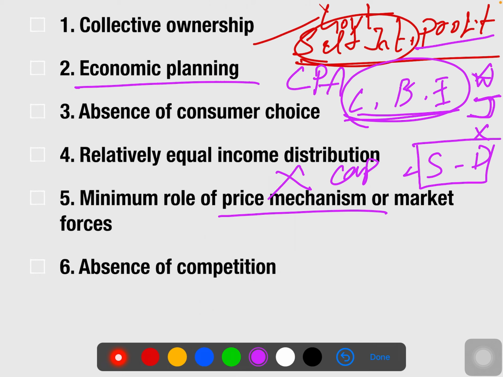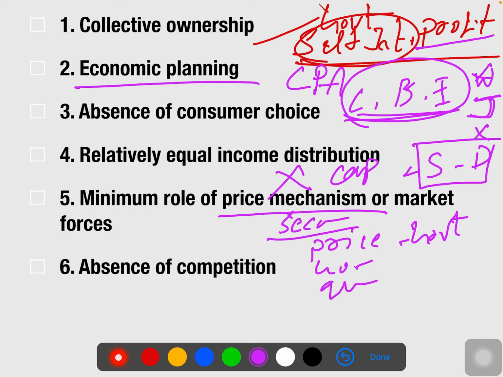So we ignore it as a secondary option. Prices will be fixed by administered prices. That means the government is going to fix the prices, decide the good, and decide the quantity. Everything will be decided by the government only.